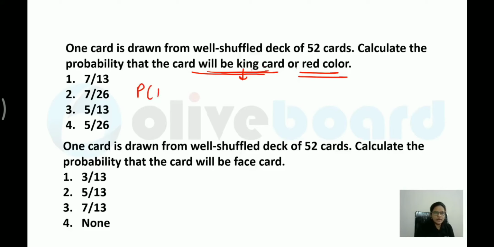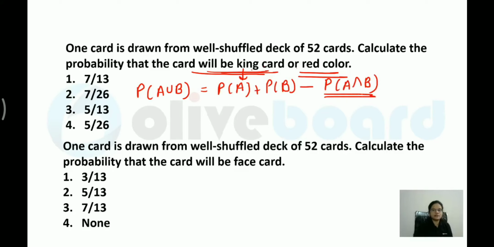This is known as probability of A union B. How will you write this? Probability of A plus probability of B, and you have to subtract the intersection over here. Whatever their common points are there, that you have to subtract. So please remember this formula over here.